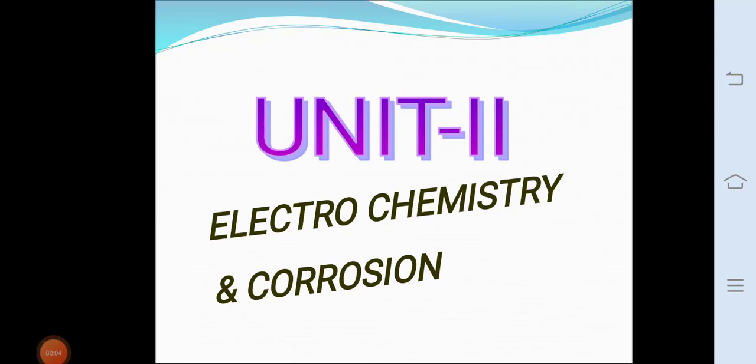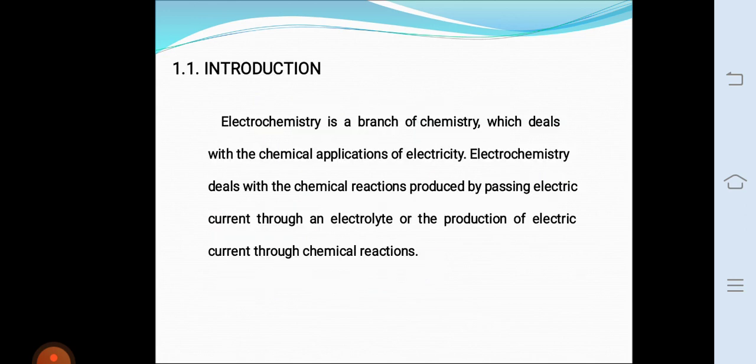Hi students, today we have to discuss electrochemistry and corrosion. Electrochemistry means electrochemical reactions, and corrosion means destruction or deterioration of metals or alloys. So in this class we will discuss electrochemistry and corrosion.